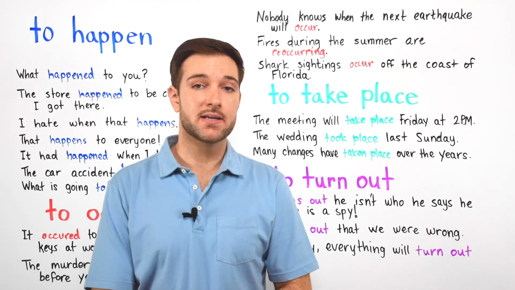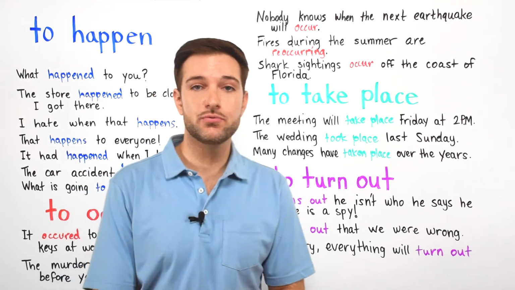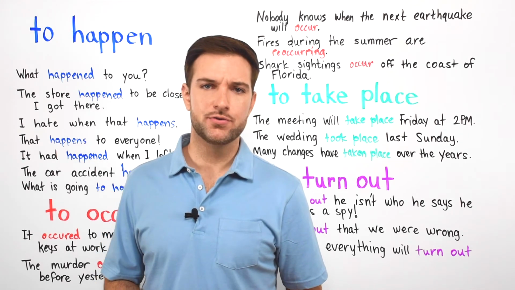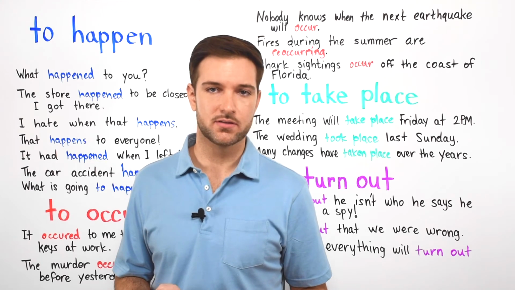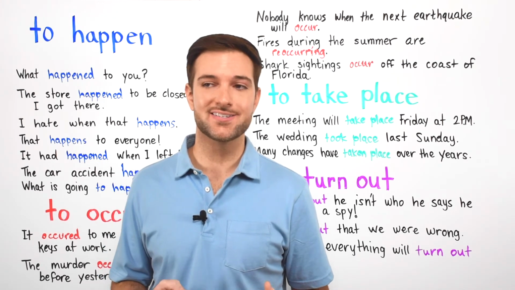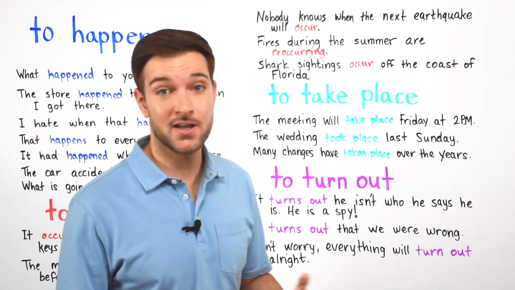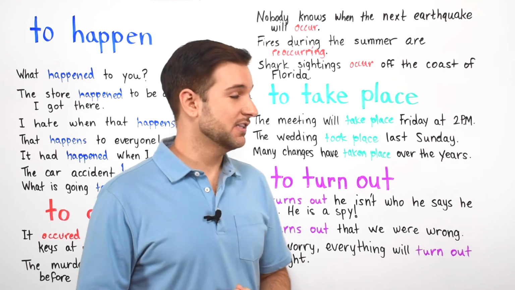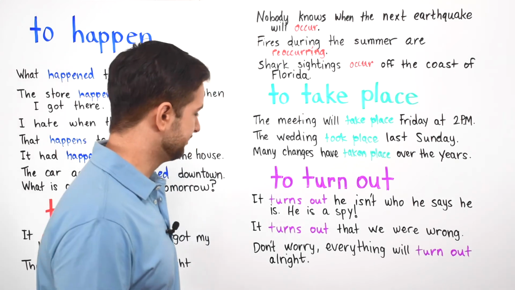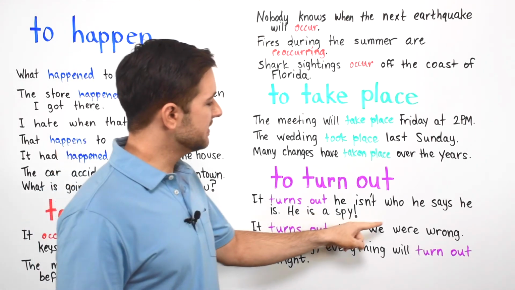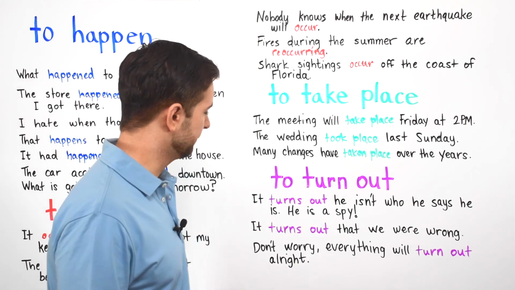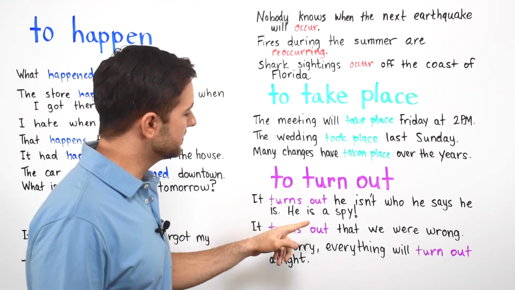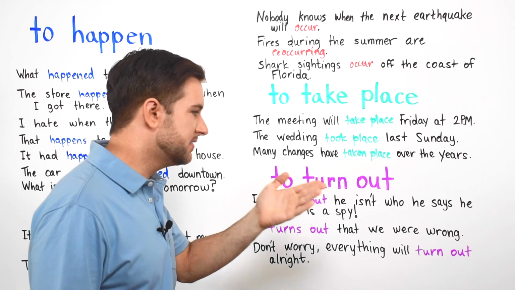All right guys, so next we have the verb to turn out. To turn out means to happen in a particular way, or to have a particular result, especially a result that is not expected. The result is actually unexpected. You don't anticipate it. Let's look at these examples. It turns out he isn't who he says he is. He is a spy. It turns out is like, oh wow, he is not who he says he is.